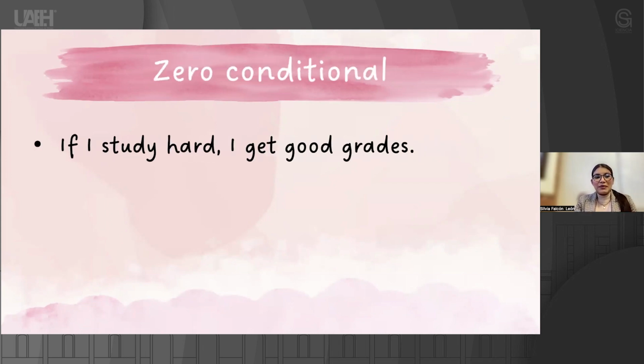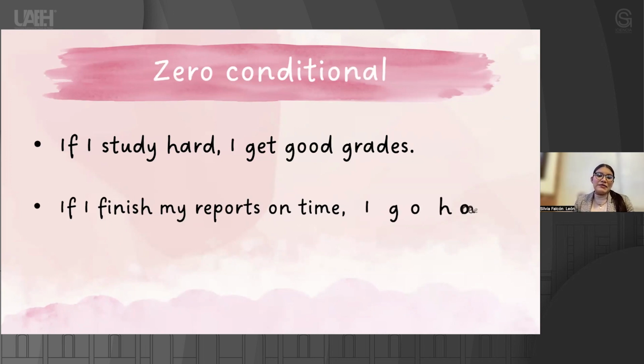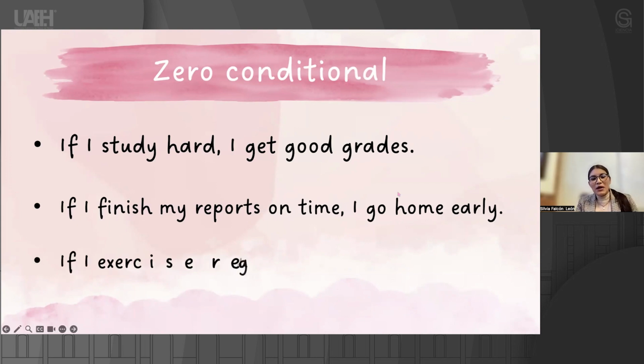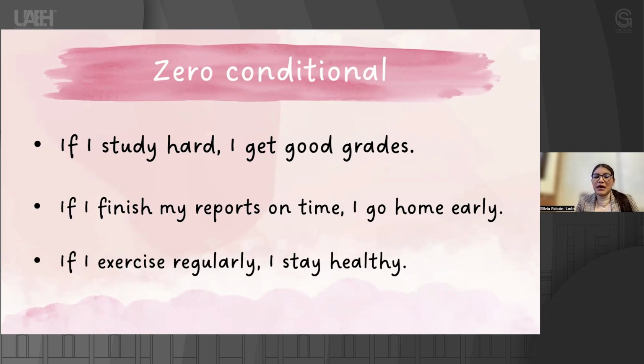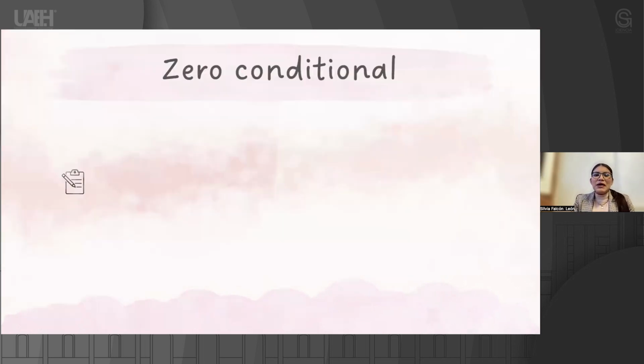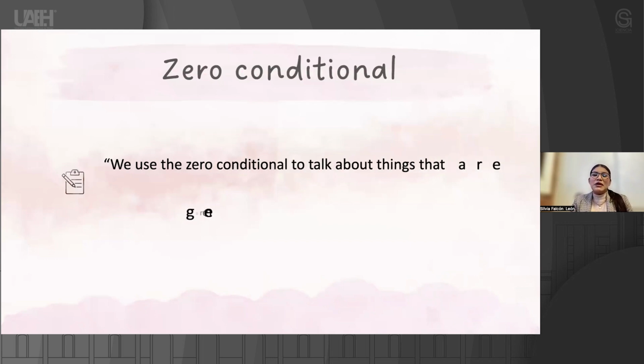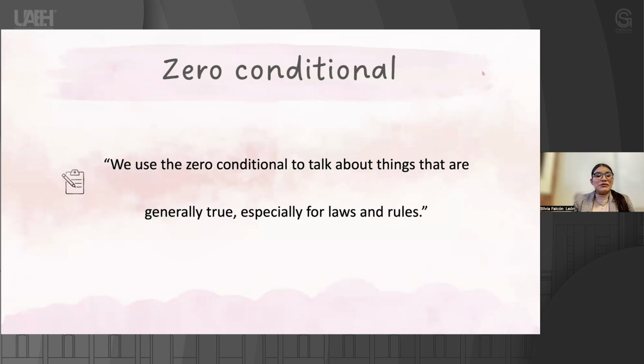For example, if I study hard, I get good grades. If I finish my reports on time, I go home early. Or if I exercise regularly, I stay healthy. But what is the zero conditional? We use the zero conditional to talk about things that are generally true, especially for laws and rules.